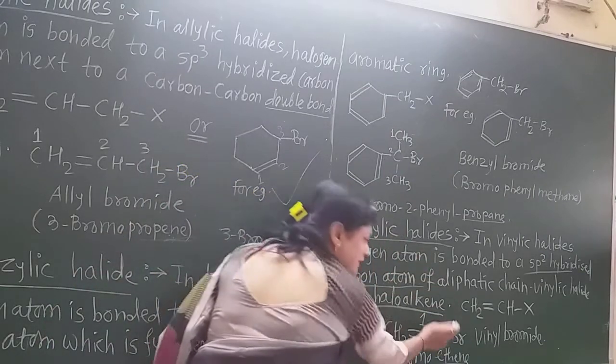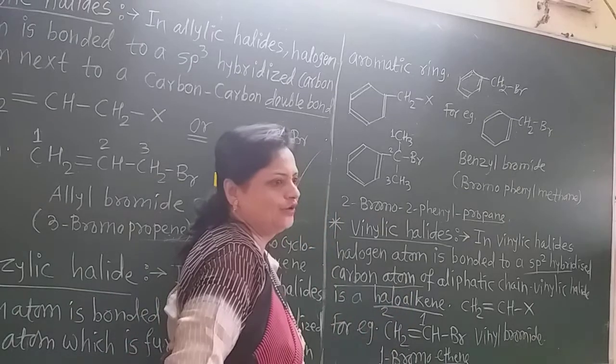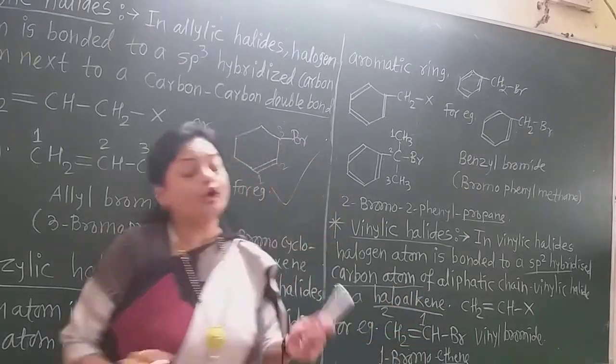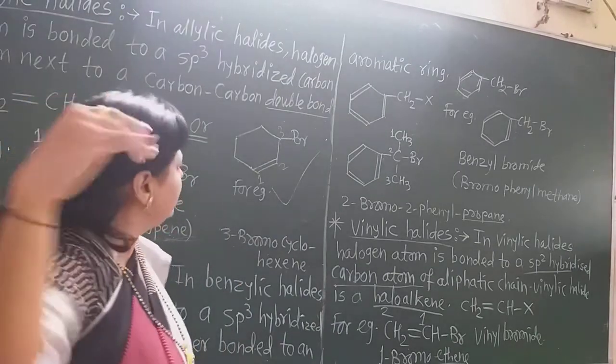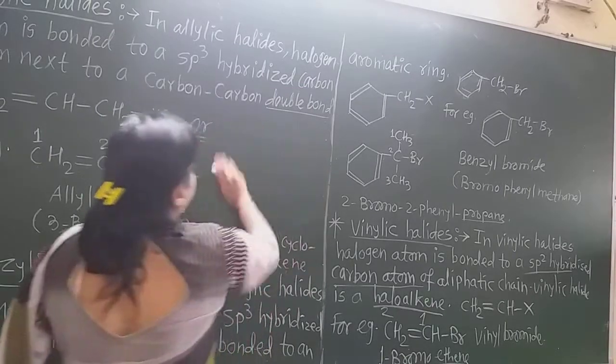So number from such a carbon, definitely it will be the double bond, but the halogen must be near to this. So I write 1 here and 2 here. And therefore the name is 1-bromoethene, not 2-bromoethene. It is the 1-bromo. Suppose we take another example.